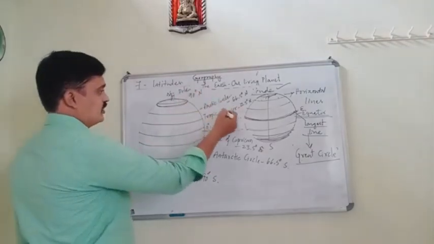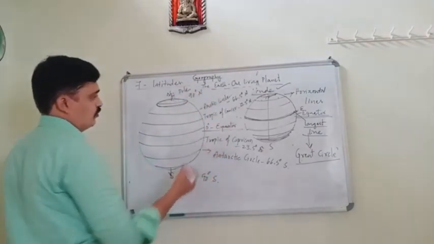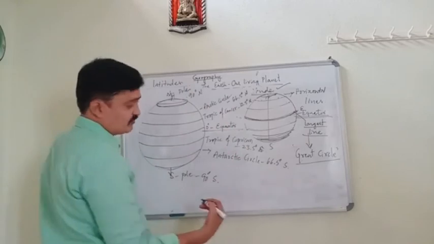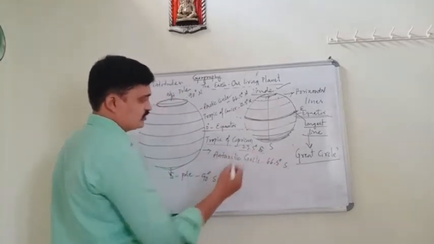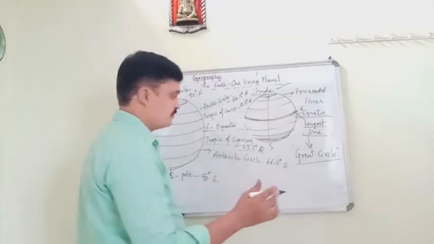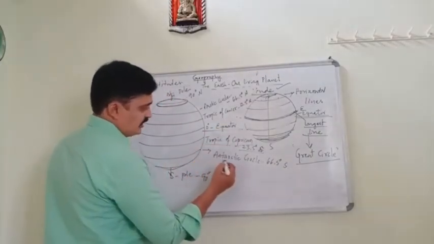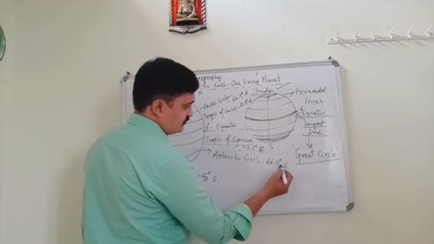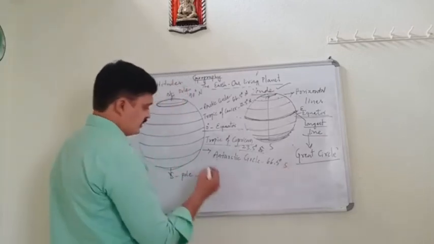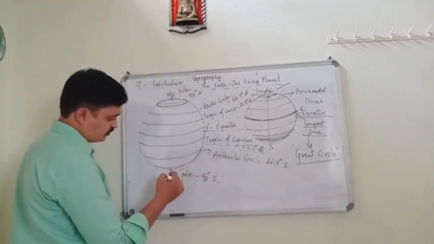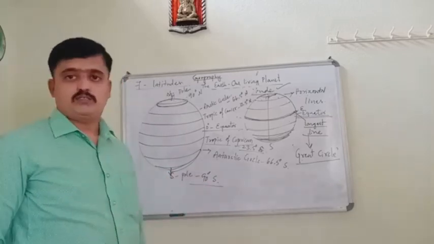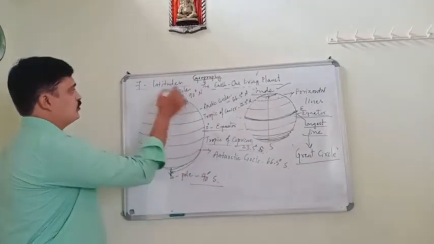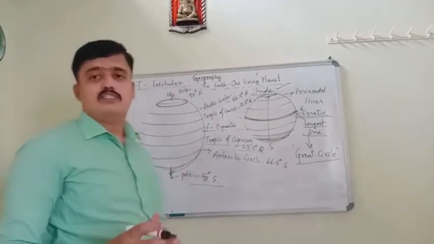So here 1, 2, 3, and this is 4. South of the equator comes the Tropic of Capricorn, that is 23.5 degree south, and the Antarctic Circle, that is 66.5 degree south, and finally the South Pole, that is 90 degree south. So these are the 7 important latitudes.